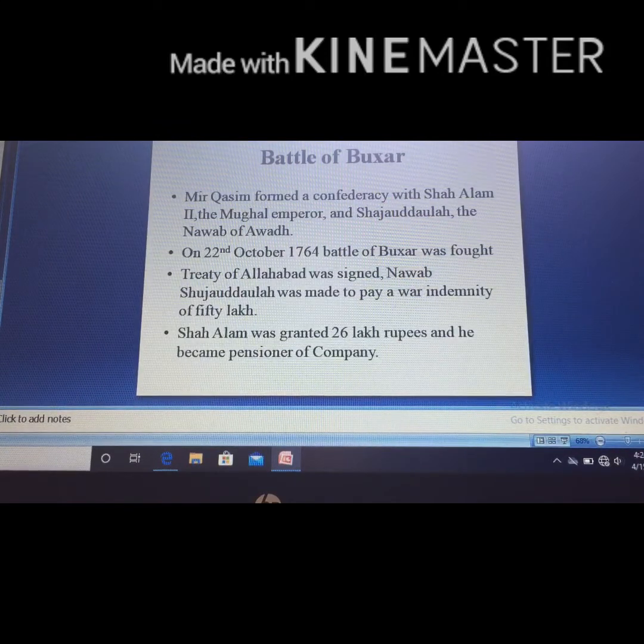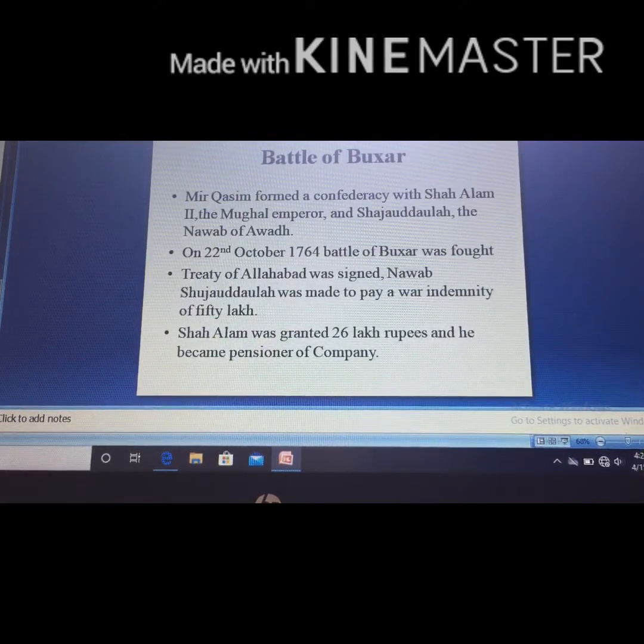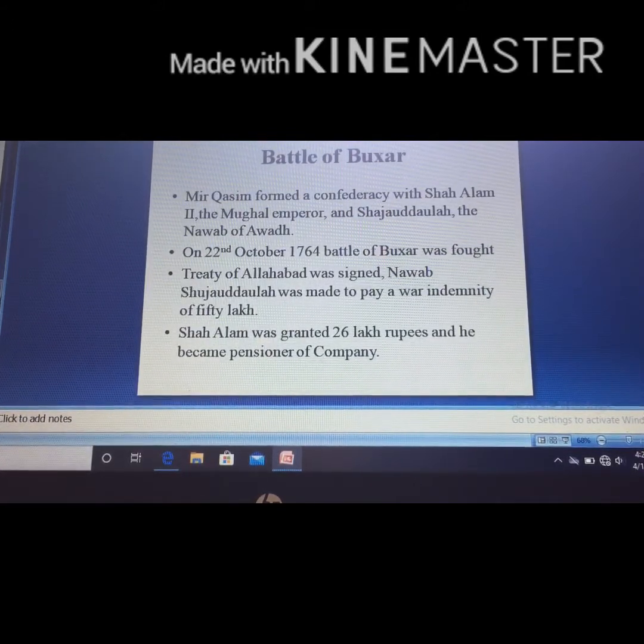Mir Qasim realized that if he alone fought the British, he could not defeat them. So he made a confederacy with Shah Alam II, who was the Mughal emperor at that time, and Shujauddaulah, the Nawab of Awadh.